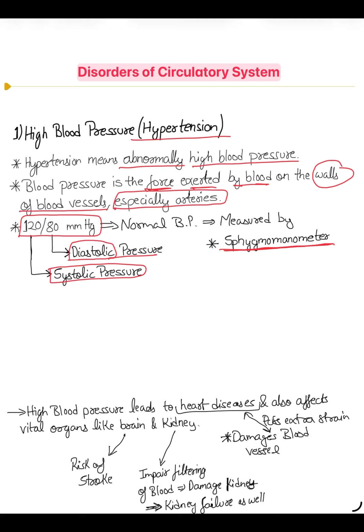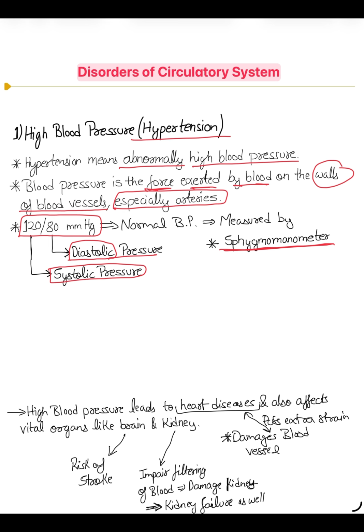They are not superficial like veins. Veins you can easily see in your hand, light green in color, superficial, but arteries are embedded. But on the wrist and the neck region you can check the pulse, the heartbeat rate and blood pressure.